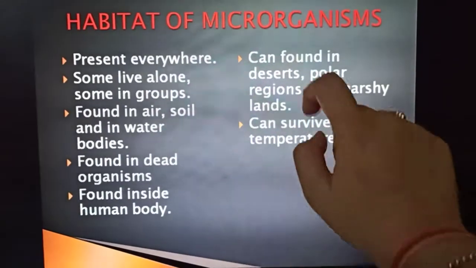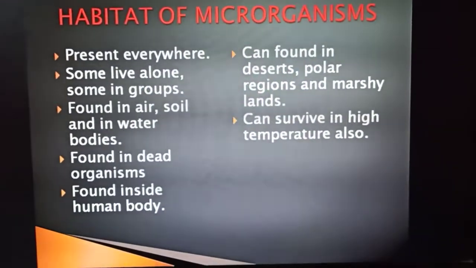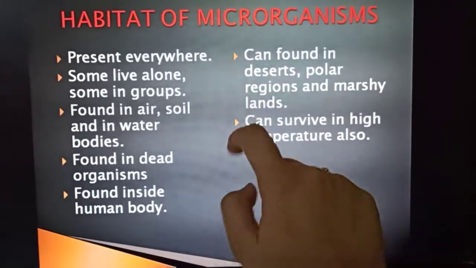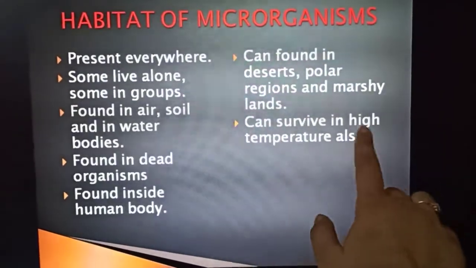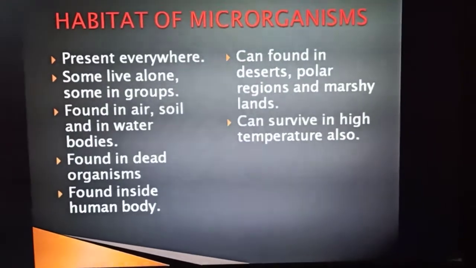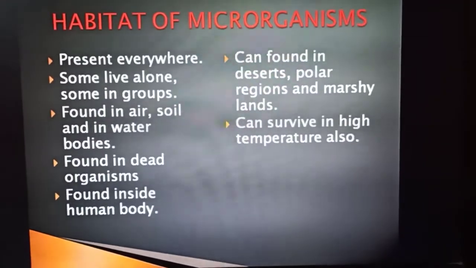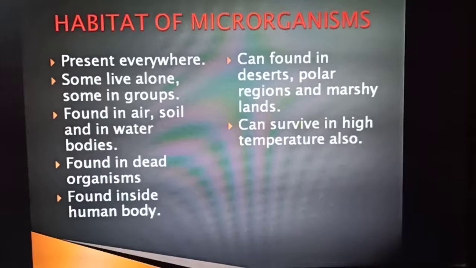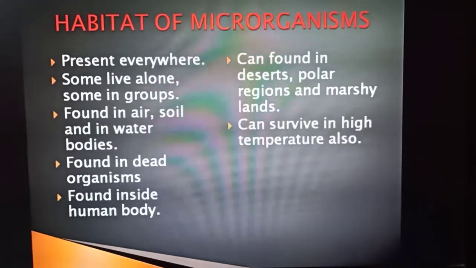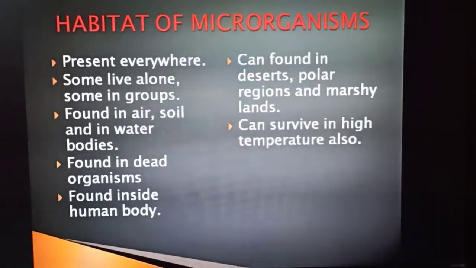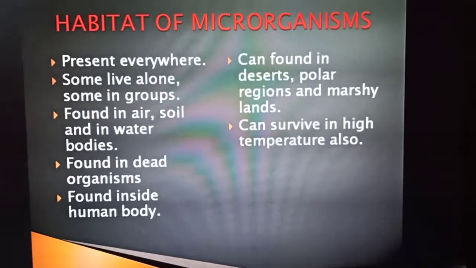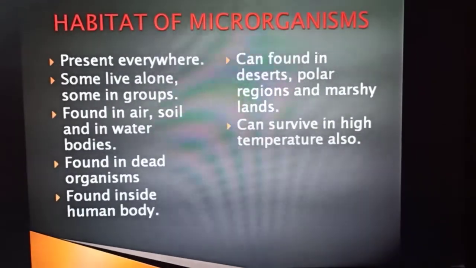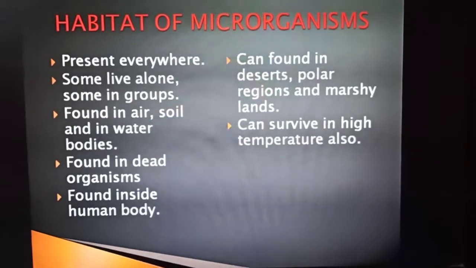They can be found in deserts, they can be found in polar regions and they can be found in marshy lands. So from this point it is clear that it can survive in high temperature also and it can survive in low temperature also. So it means they can be present anywhere. It does not mean if it is a hot area then microorganisms are not present. They can be present in hot areas as well as in cold areas.